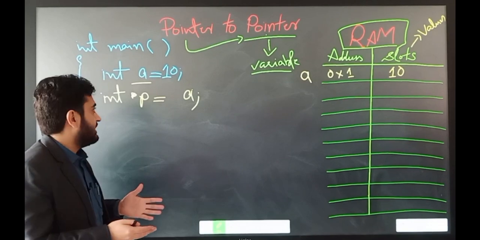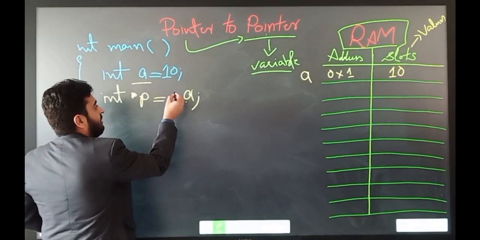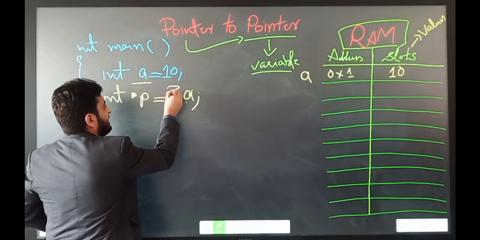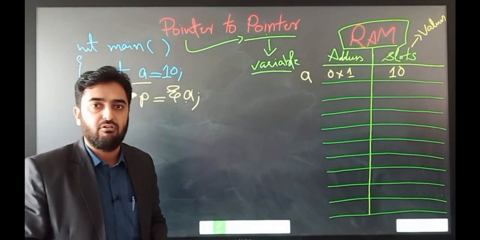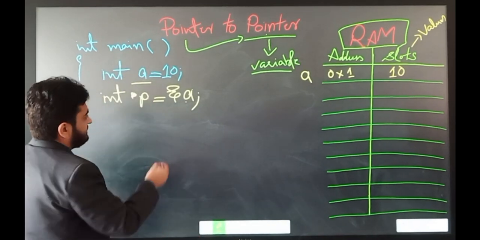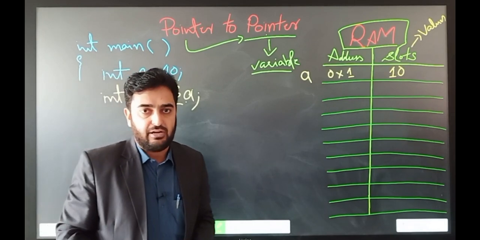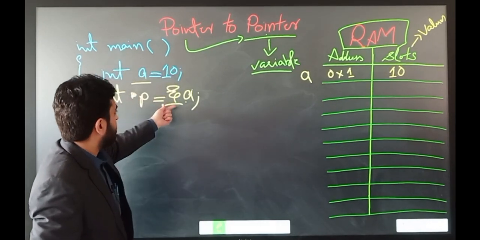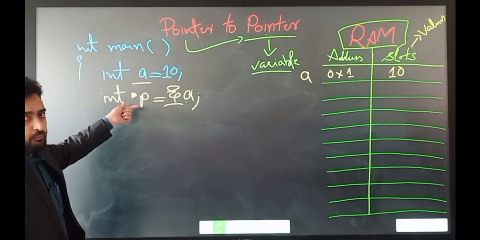So what we need to do is to fetch the address of a. To fetch the address of a, we need to write the ampersand before the a, and this ampersand is known as the reference operator. So this reference operator fetches the address of a and will save it into the pointer.